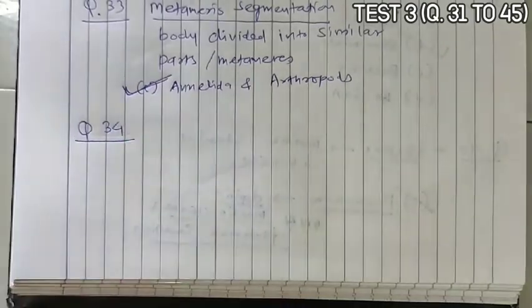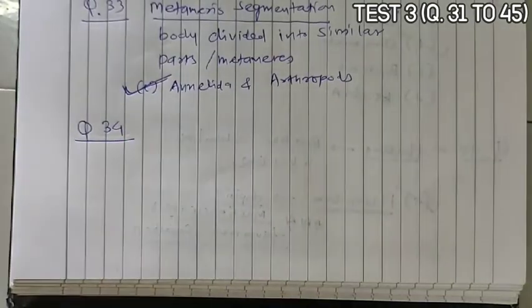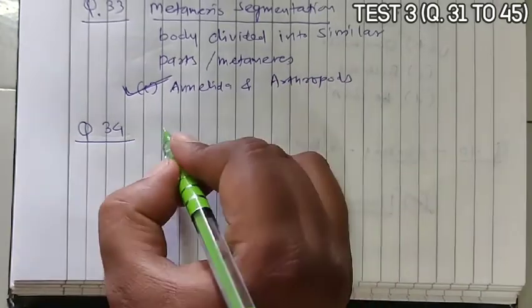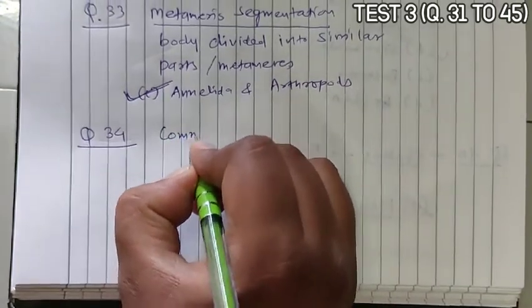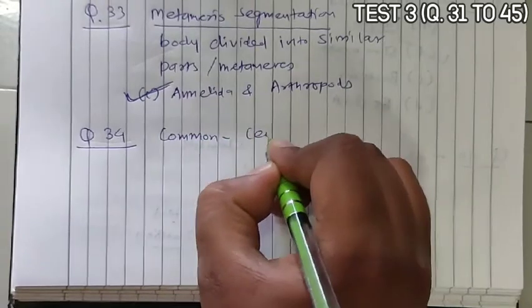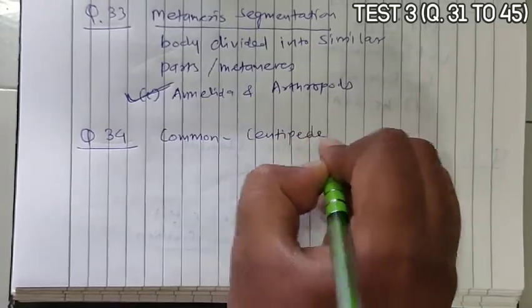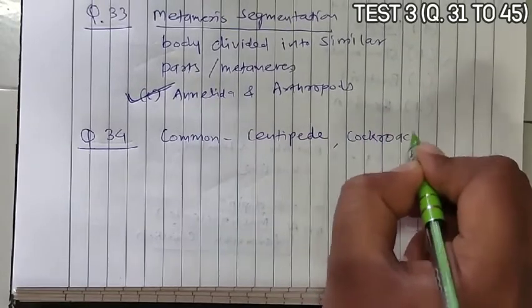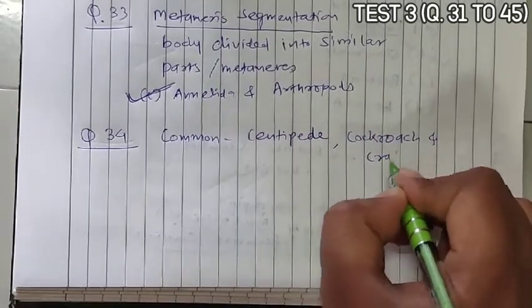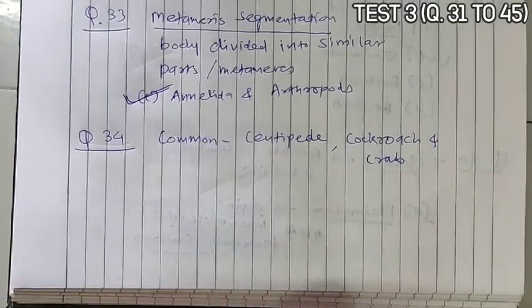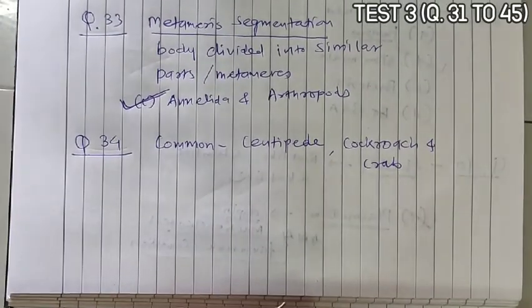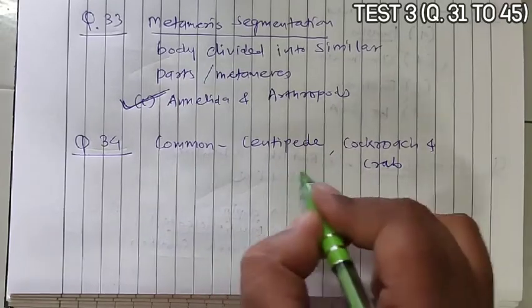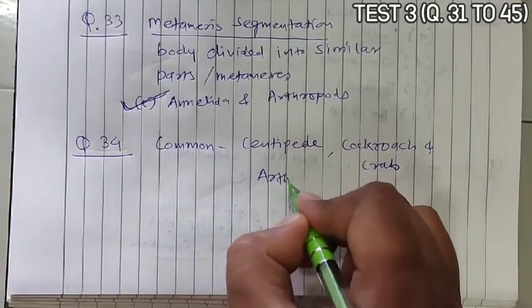Question 34. Common characters found in centipede, cockroach and crab. Now the first thing we need to remember is that these are all arthropods.